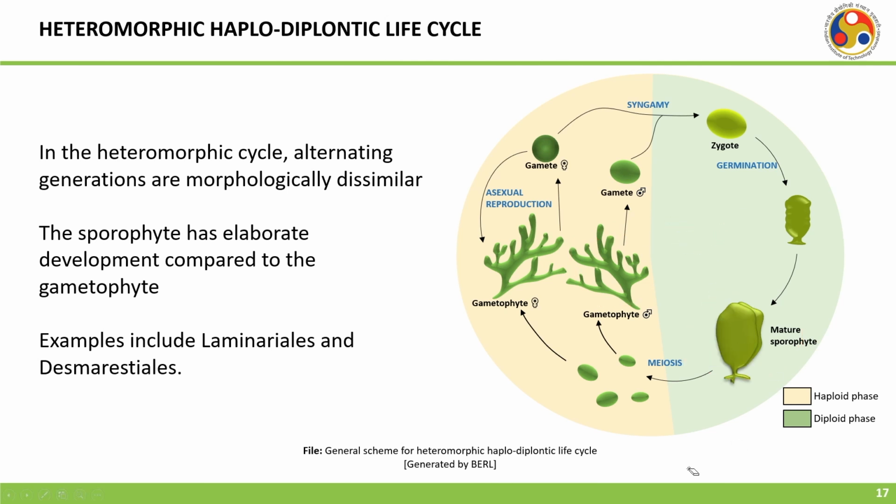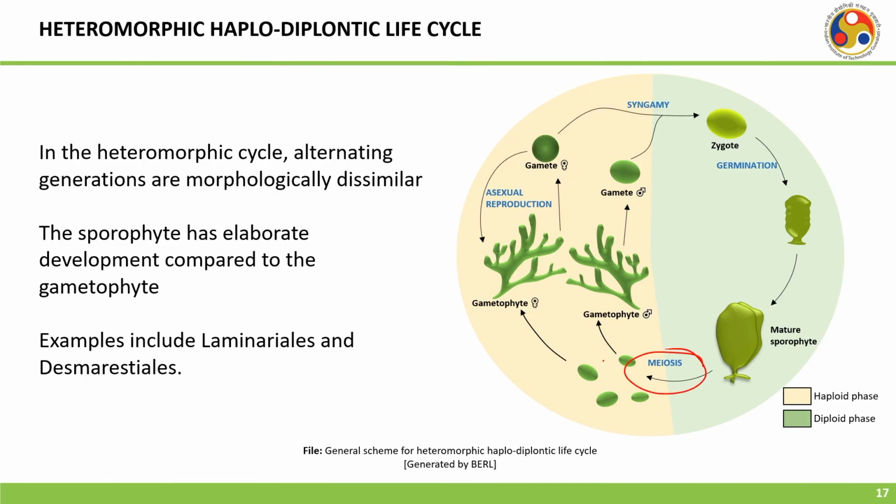So, that is why it is the heteromorphic haplodiplontic life cycle, but in a similar way there will be meiosis from the mature sporophyte, which will produce the gametophytes, male and female, which in turn will give rise to the gametes, and then the fusion of the gametes giving rise to the zygote, and finally the thallus. So, the sporophyte has elaborate development compared to the gametophyte. Examples include Laminariales and Desmarestiales.